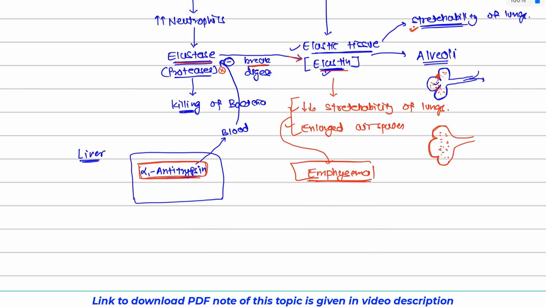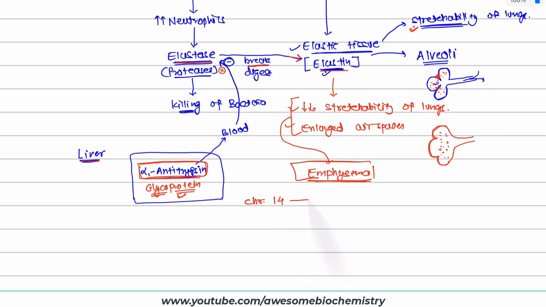Now there is something more to this story. See, α1-Antitrypsin is produced by the liver hepatocyte. Now α1-Antitrypsin is a glycoprotein, so it has a carbohydrate portion and a protein portion. This protein portion is coded by a gene located on chromosome number 14. There is a special location on chromosome number 14 which is called the PI locus.